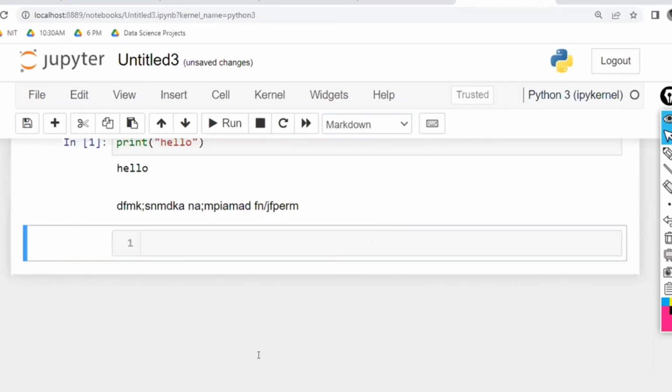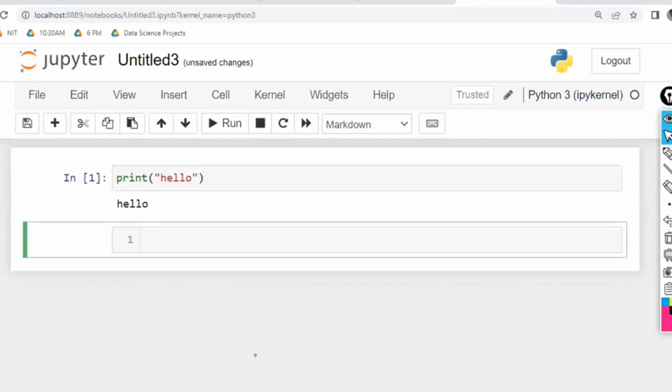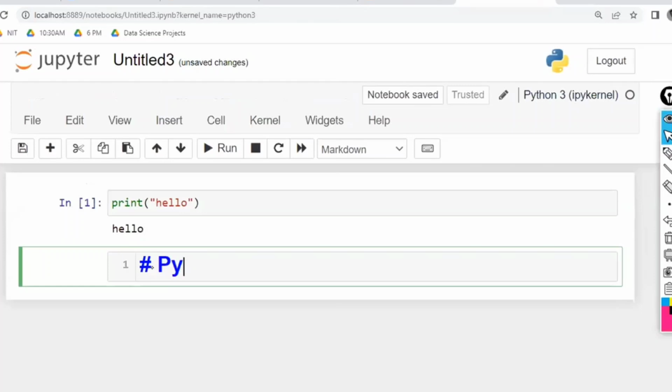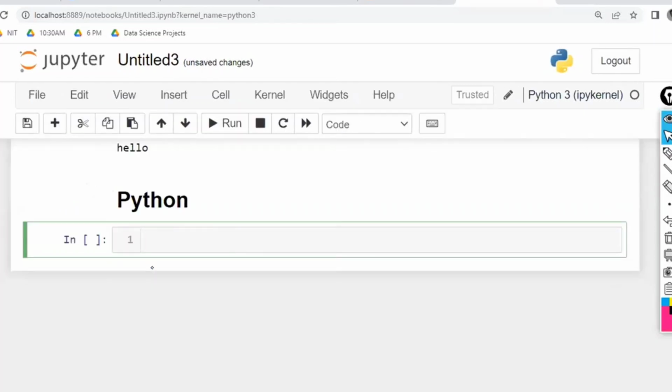Got the point? So for example, today's class is there. Sir, first I want to write the heading as Python. So you are going to write the heading. For headings, you have to use hash. Hash space Python. Now you are going to get a heading like this.